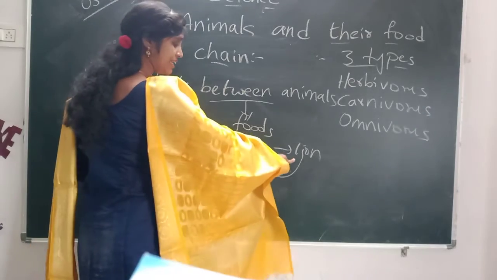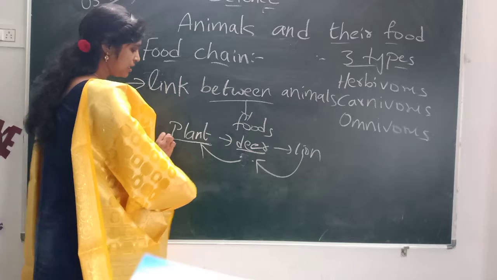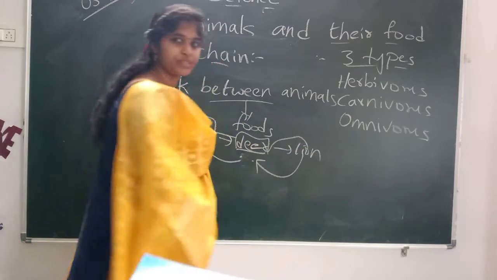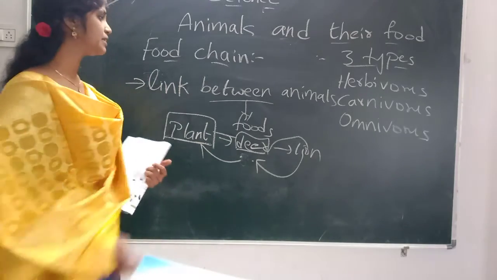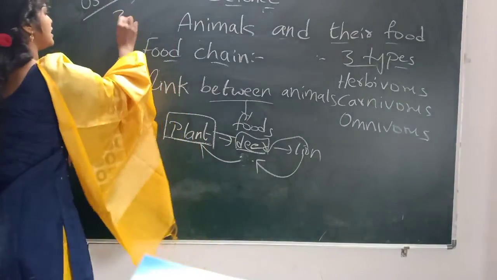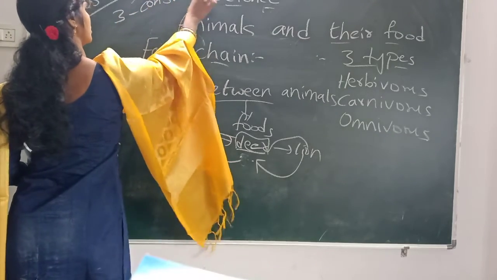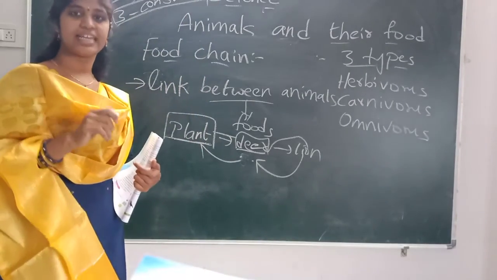When it comes to the lion, can lion eat plants? No. But the chain comes to the plants eaten by the deer, whereas deer are eaten by the other animals. What is the link between these called? These are three types of consumers. Consume is taking.